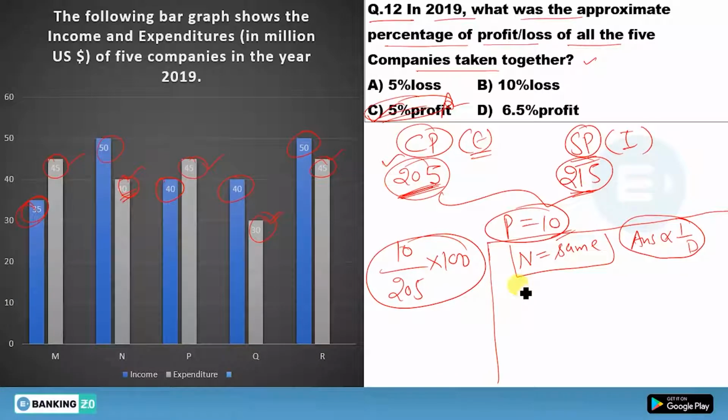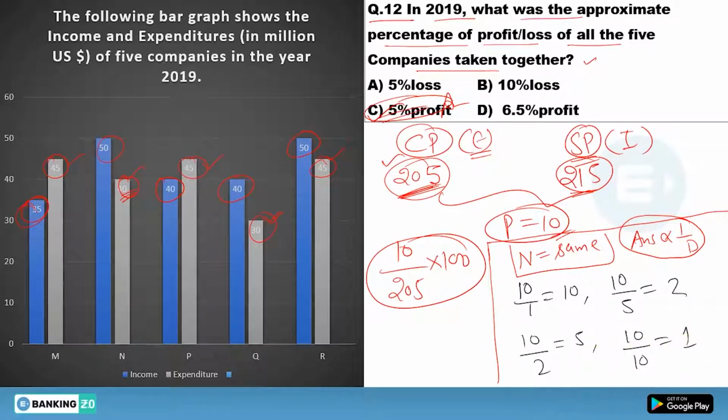Suppose I have to divide this 10 by 1. What will you get? You will get 10. Suppose I have to divide this 10 by now 2. So you will get 5. Okay. Now I have to divide this 10 by this 5. You will get 2. And if I have to divide this 10 by 10, you will get this 1. Okay. Now see here. This one is your numerator. This one is your denominator. And this one is your answer.